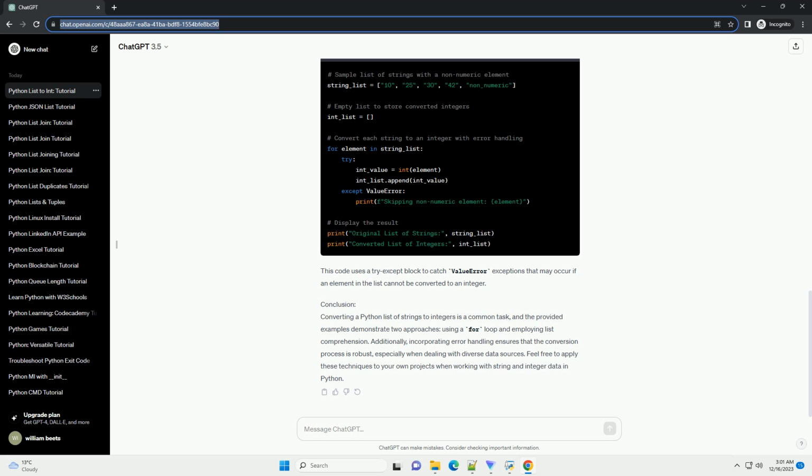Step 1. Create a sample list of strings. Let's start by creating a sample list of strings that we'll use for the conversion.